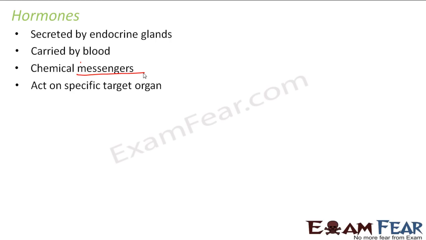Now, let us suppose the post office took some other letter and gave it to a particular house. When the person receives the letter, he will check if the address is his own or not. If it is somebody else's address, he will return the letter to the postman, saying that this is not my address. That is how it happens here. Blood is carrying the hormones.